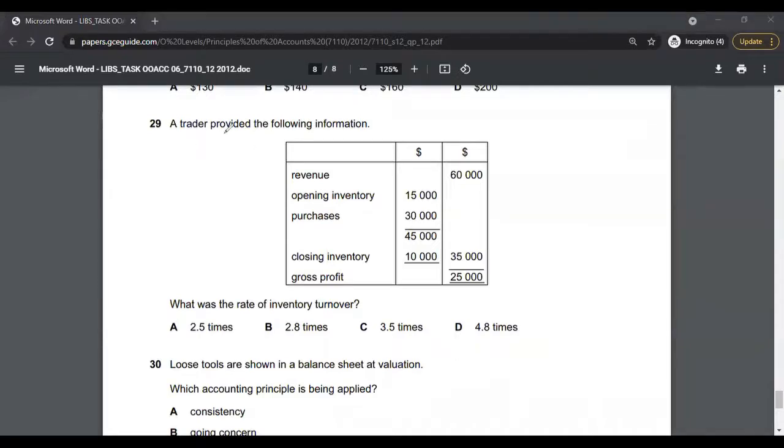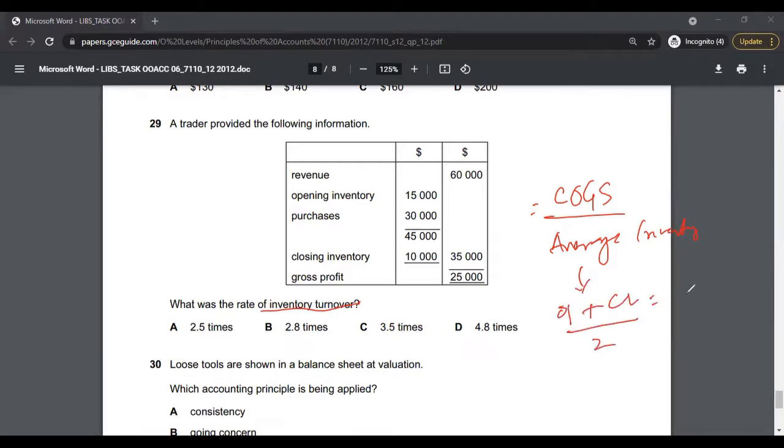Multiple choice 29, a trader provided the following information. What was the rate of inventory turnover? If you remember the formula for rate of inventory turnover, that's cost of goods sold over average inventory. How do you calculate average inventory? That's opening inventory plus closing inventory divided by 2. So opening inventory is 15, closing inventory is 10, divide by 2.